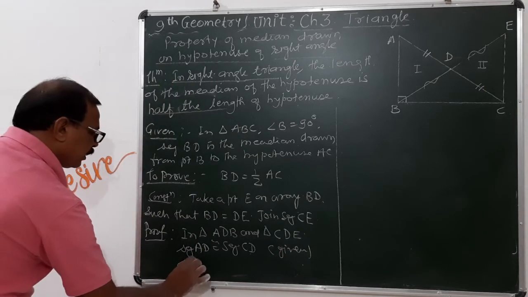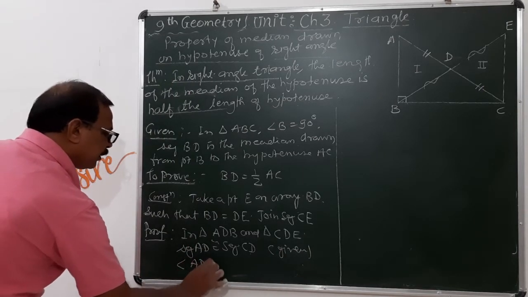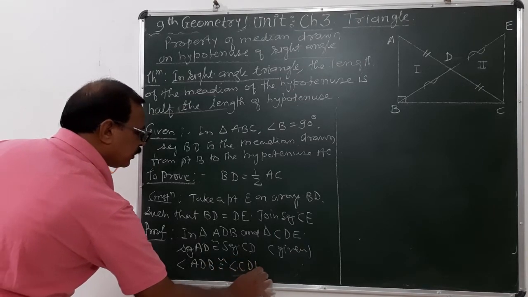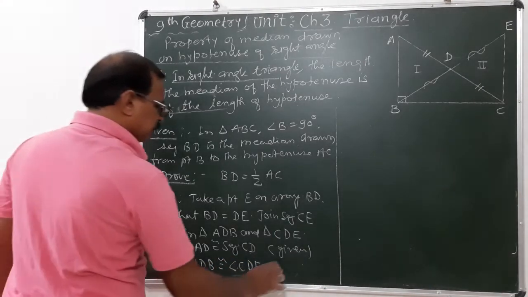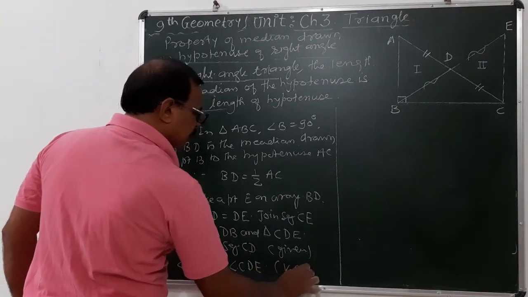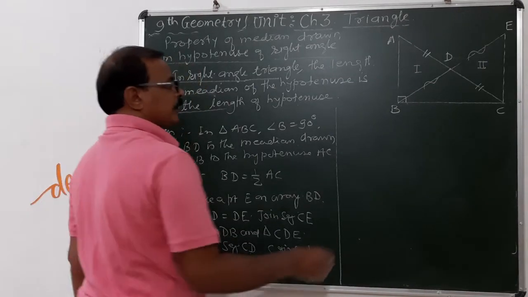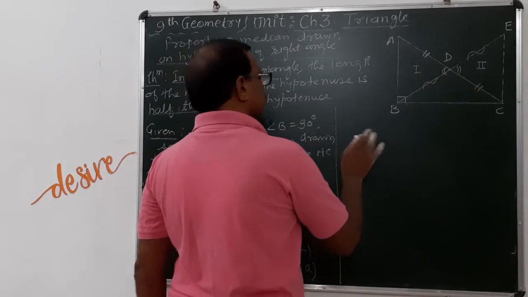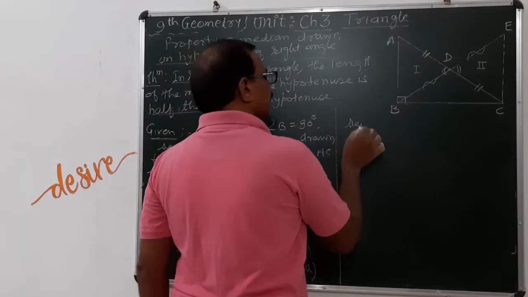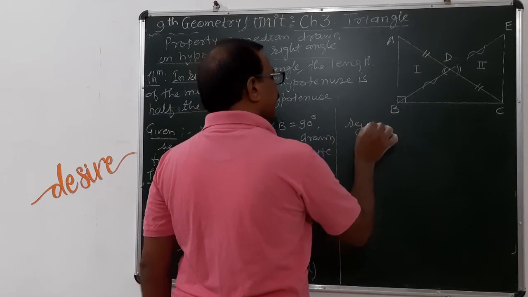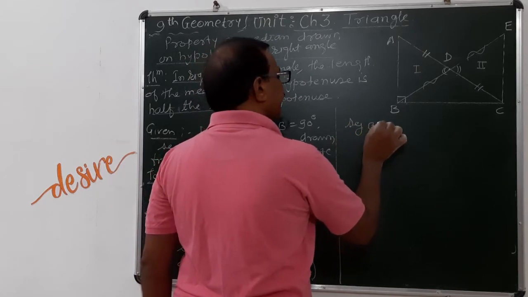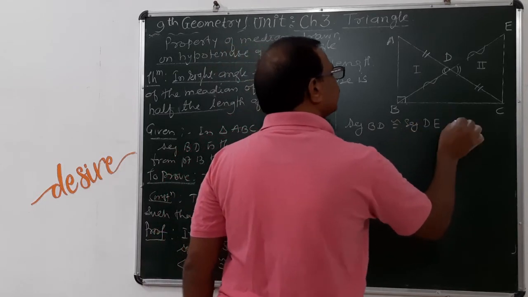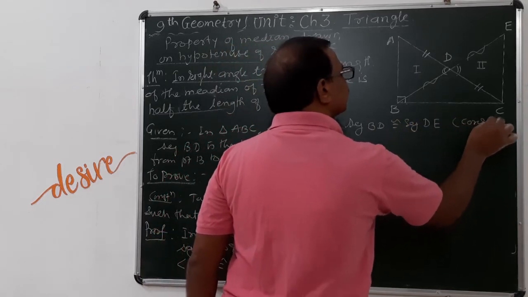Angle ADB is congruent to angle CDE because they are vertically opposite angles. Segment BD is congruent to segment DE by construction.